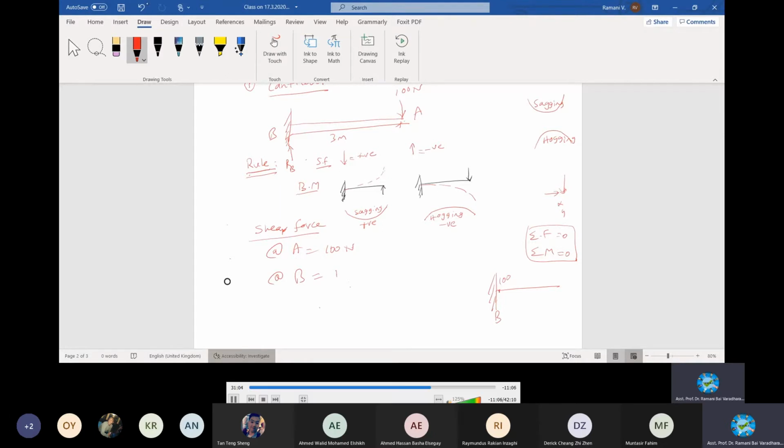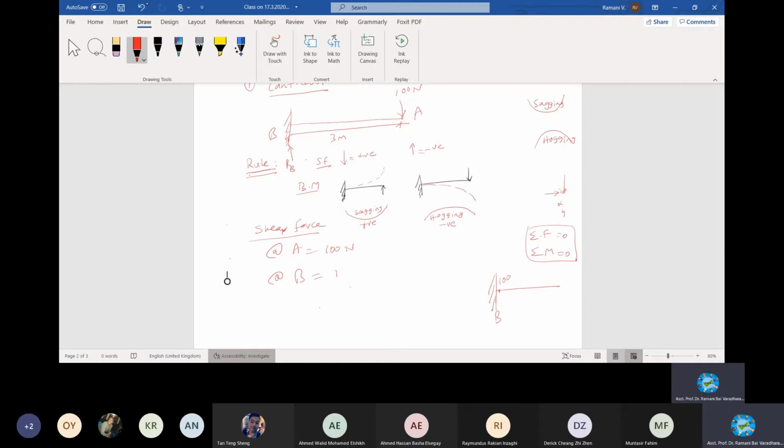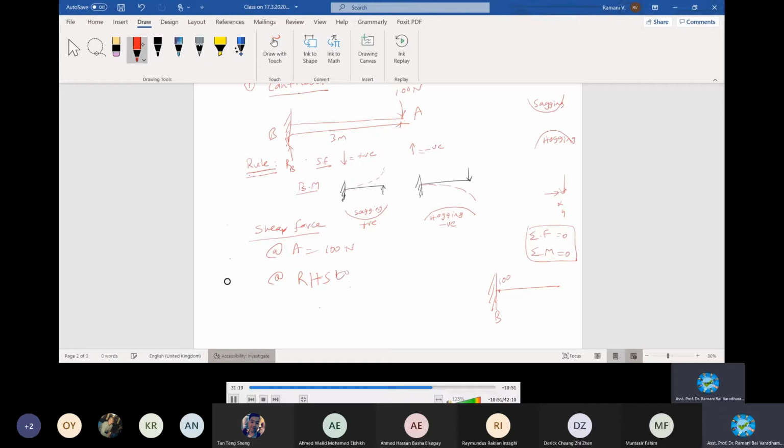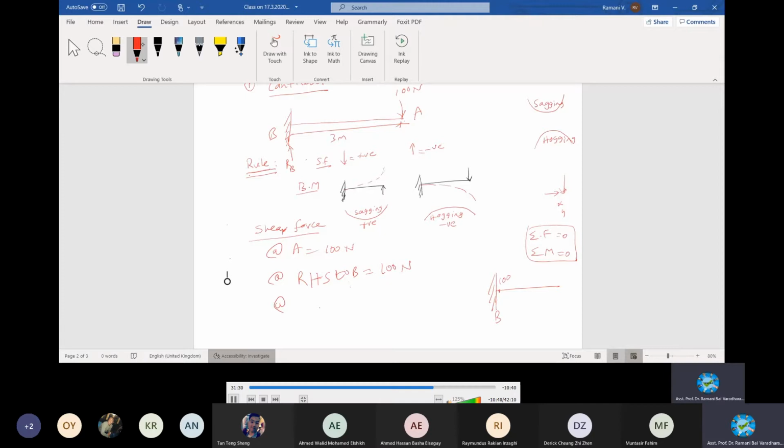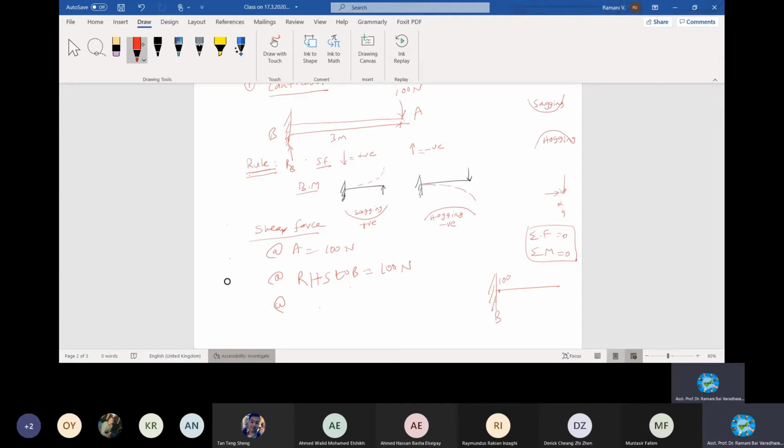I just put right hand side, left hand side, easy for you. At right hand side of B, just 1 centimeter or 1 mm right hand side to B, will be 100 newtons. On the other hand, at left hand side, just crossed, or at B, when you cross, it is crossing a negative 100, isn't it? Negative 100.